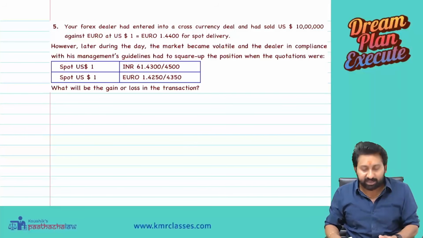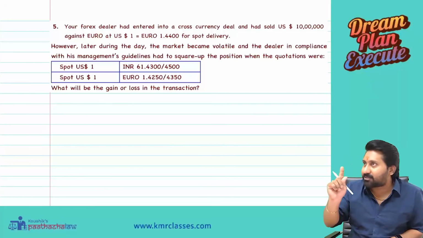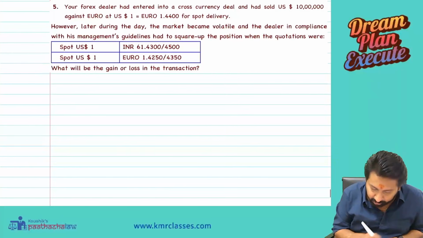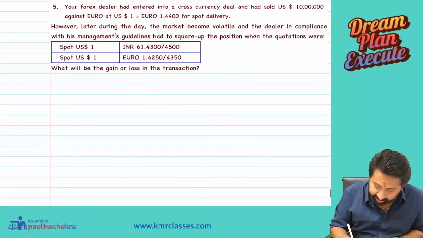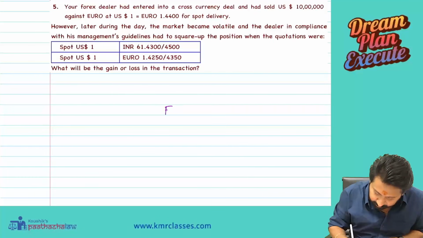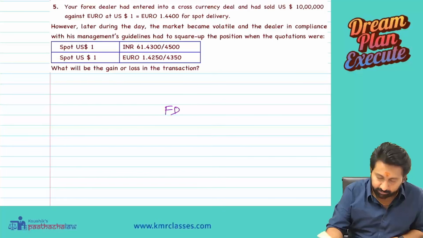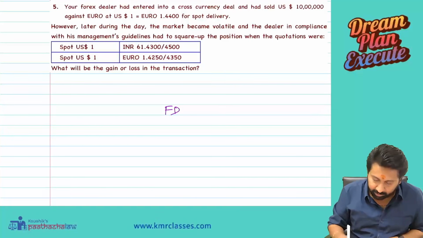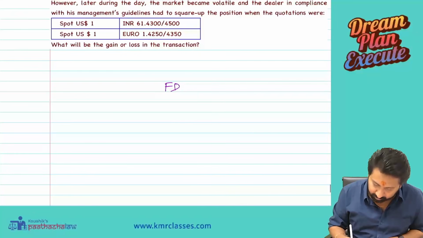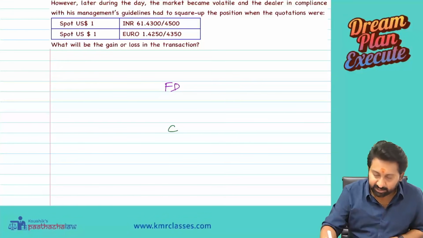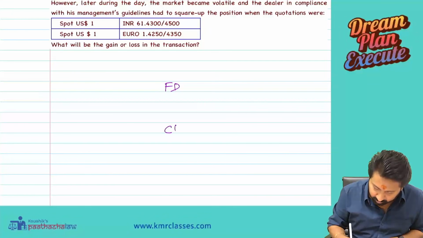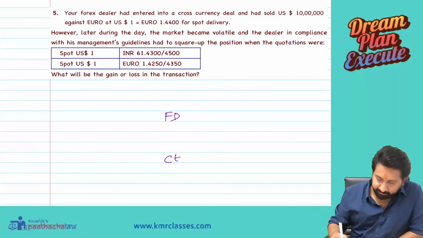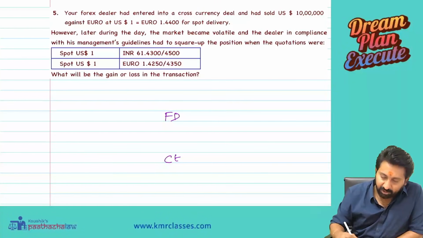That's the question here. Do you know the importance of this question? You observe the question, what is there here? You are a forex dealer. Now, see here. What you are doing, see, there is a customer. So, there is a customer and you are the forex dealer. What you have done is, you have